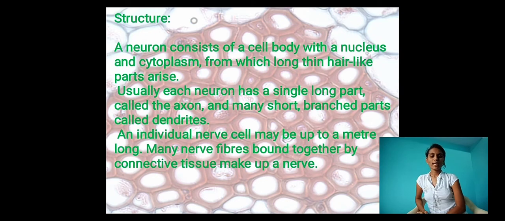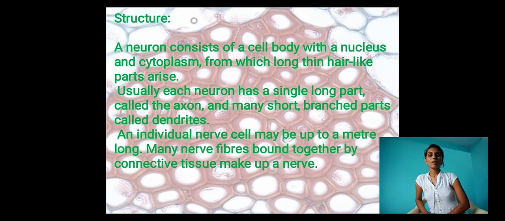I will show you the diagram in the next slide. Usually each neuron has a single long part called the axon, and many short branched parts called dendrites.